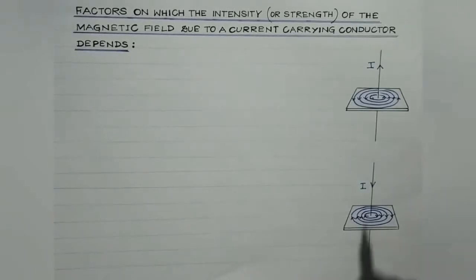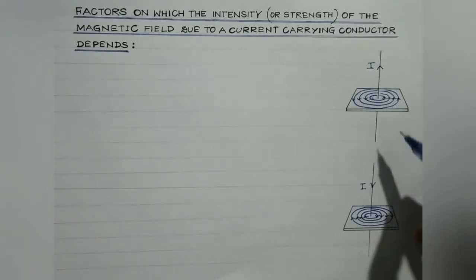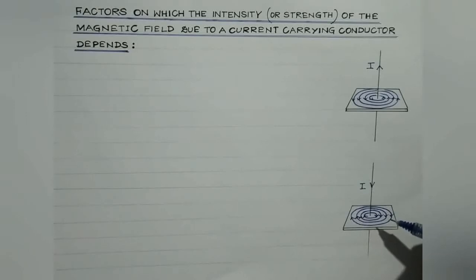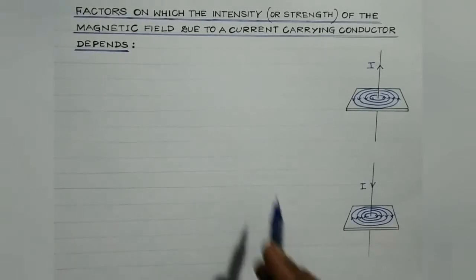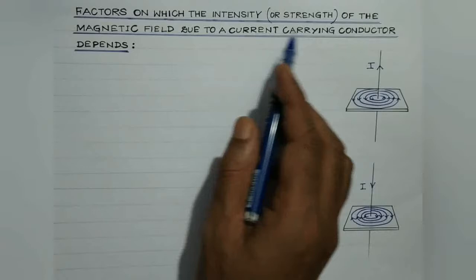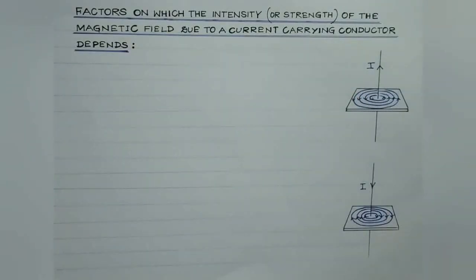Right? So this is as per right hand thumb rule. So the magnetic field lines, students, are in the form of continuous closed loops. They neither have a starting point nor any terminating or end point. Now let us discuss the factors on which the intensity of the magnetic field due to this current carrying conductor depends. Now first and foremost,